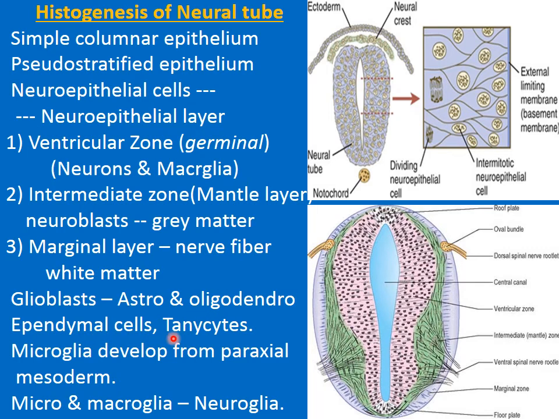Glioblasts consist of astrocytes, oligodendrocytes, ependymal cells, tanycytes, choroid plexus cells, and the microglia. But microglia do not develop from these neuroepithelial cells, rather they develop from the mesoderm,